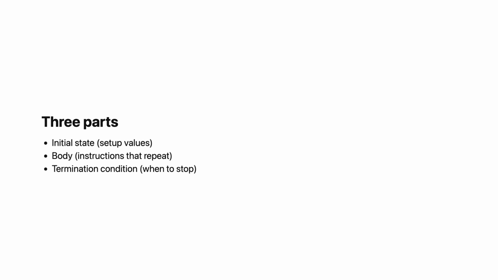A termination condition is a question about state. Just like the conditions in branching, it evaluates to true or false. When the condition is false, the repetition continues. When the condition becomes true, the repetition stops. For the repetition to eventually stop, something must change to make the condition true. Usually, the body modifies some value that the condition checks.